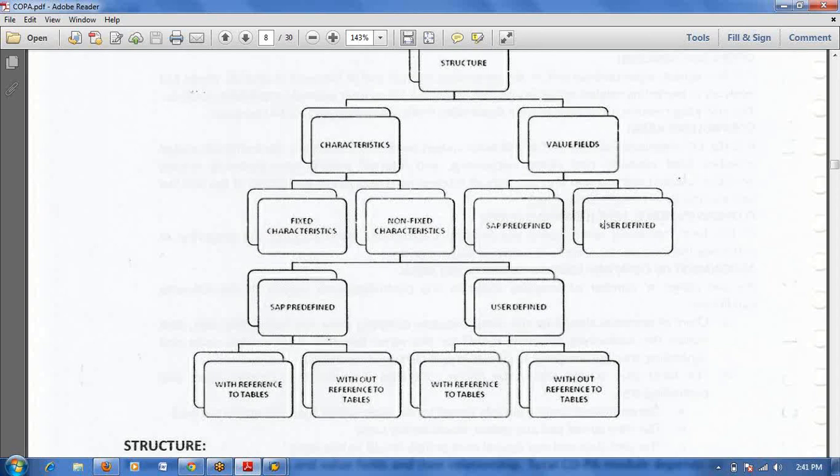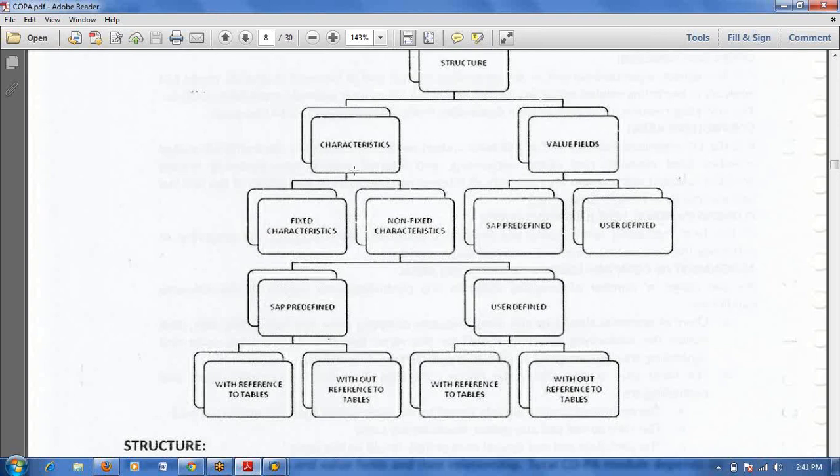Okay, fine. If you create without a reference table, in that case derivation rules must be maintained. Suppose you created one global region. Which country does this global region belong to? The system doesn't know. So we should maintain the derivation rules for characteristics without reference tables. If you create a user-defined characteristic without a reference table, derivation rules are required.